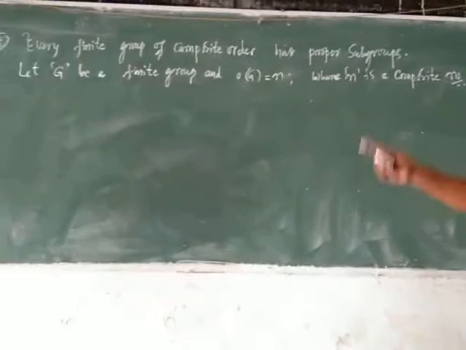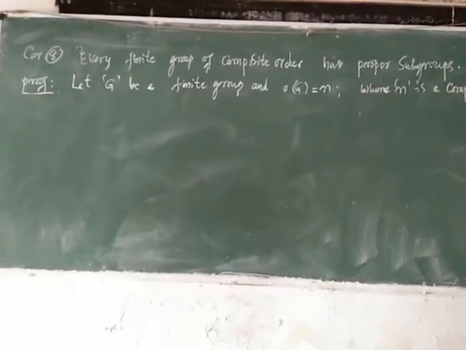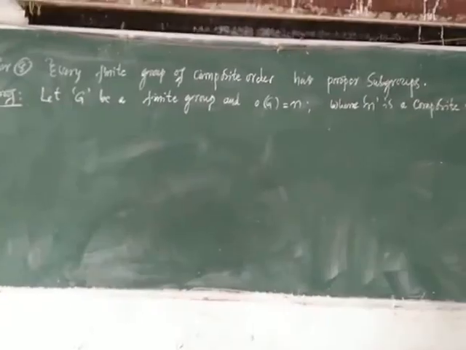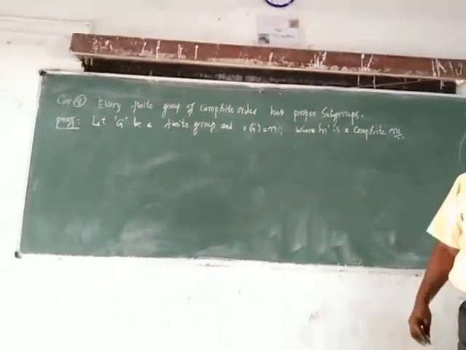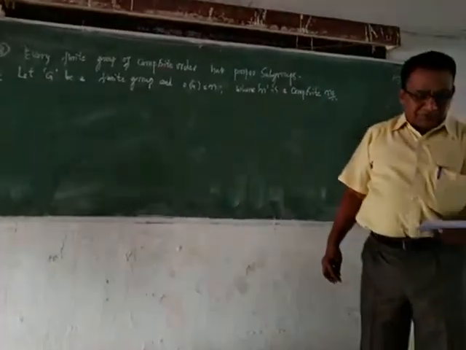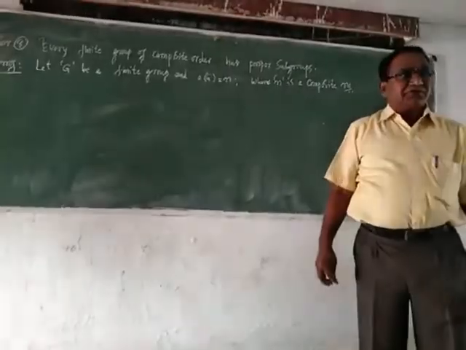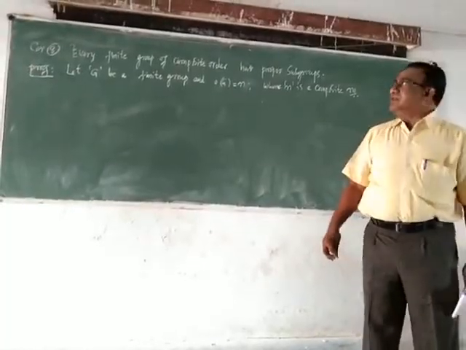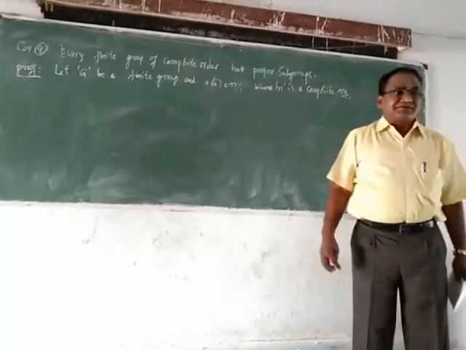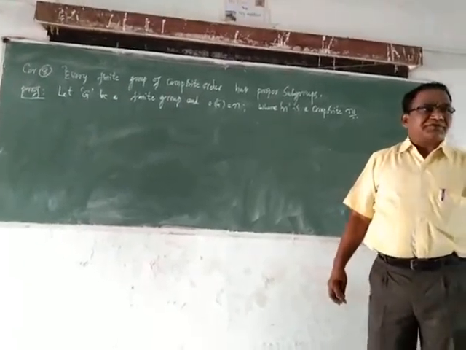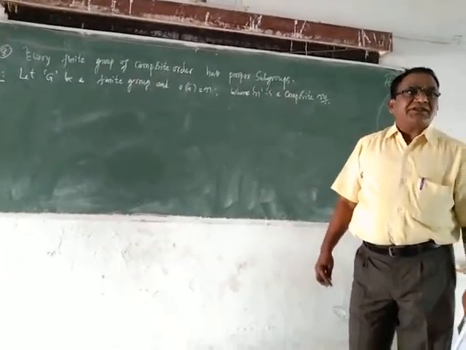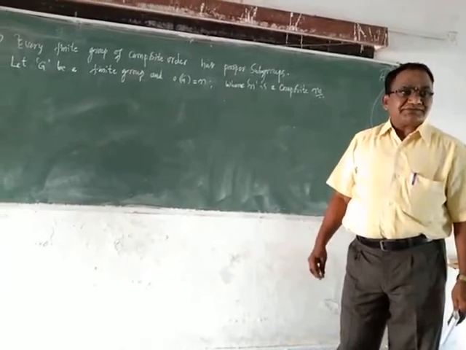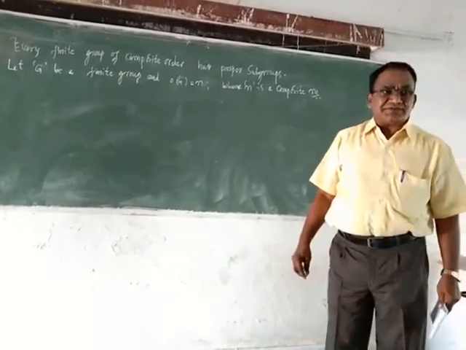We have taken one group G which is finite, and the order of this group is n, where n is a composite number. Now I want to prove that it has proper subgroups. Proper subgroups means other than the identity element E and the group G itself.